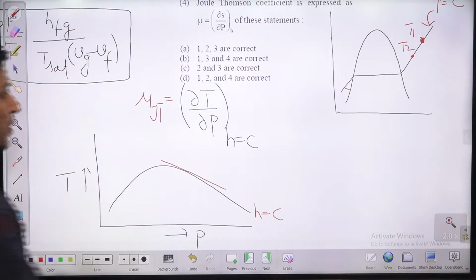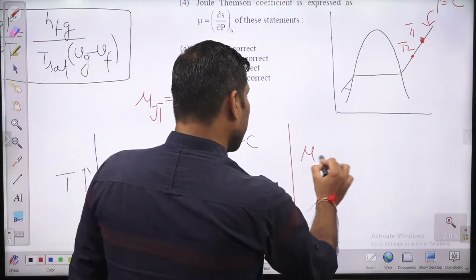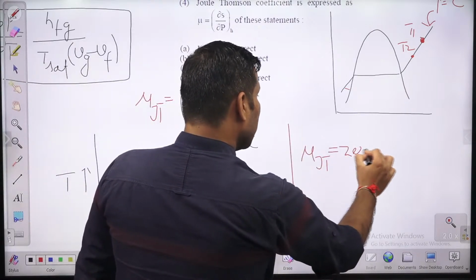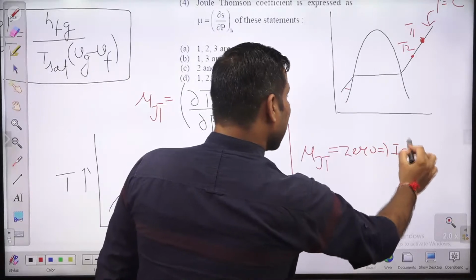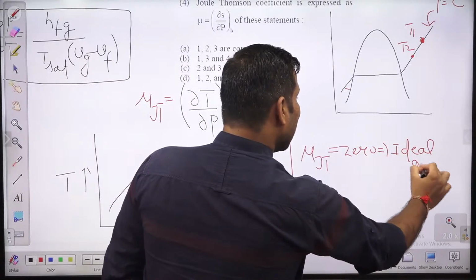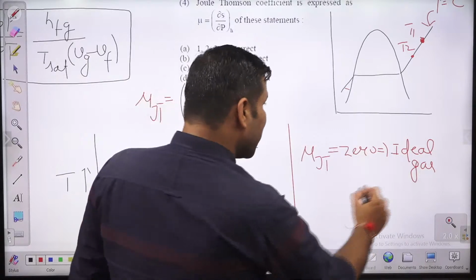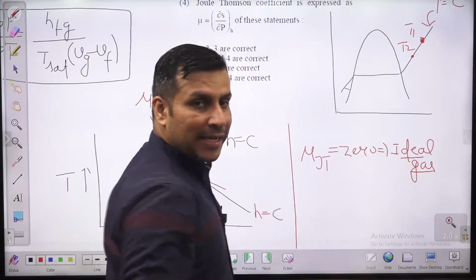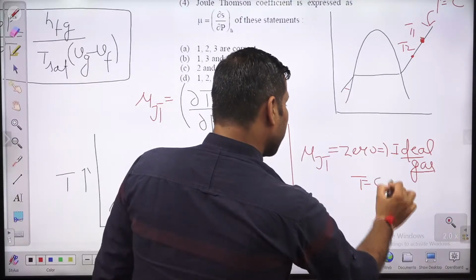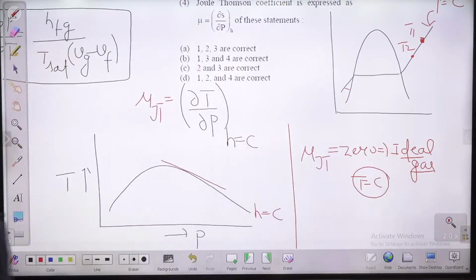And what is the Joule-Thomson coefficient, children? This mu JT, if it is zero, this is for what? Ideal gas. So for an ideal gas the Joule-Thomson coefficient is 0. It means if you are carrying out throttling of an ideal gas, the temperature is going to remain constant. But if you are carrying out throttling of a real gas, the temperature can increase or decrease.